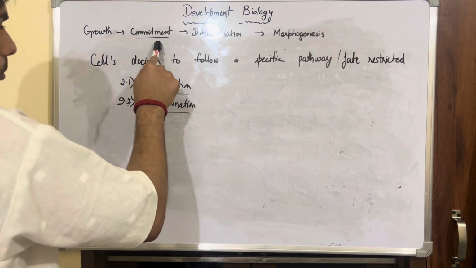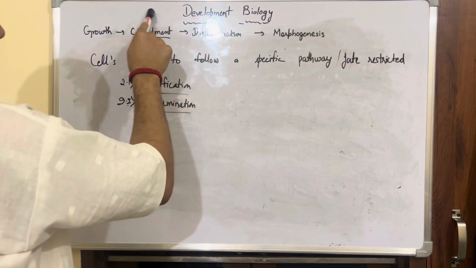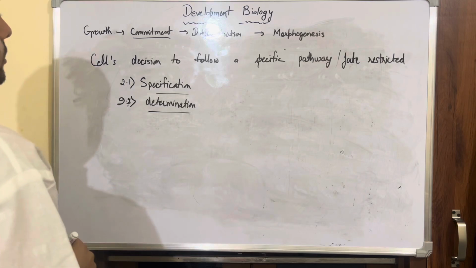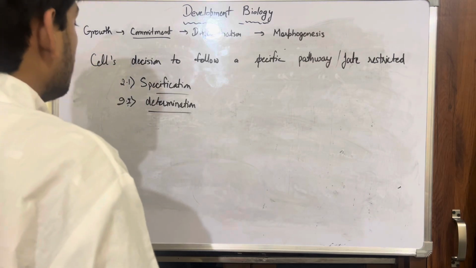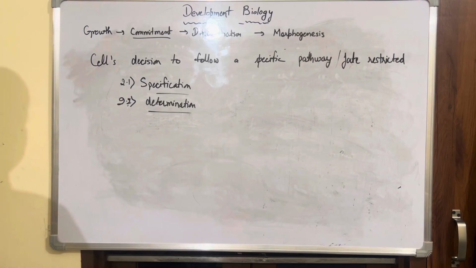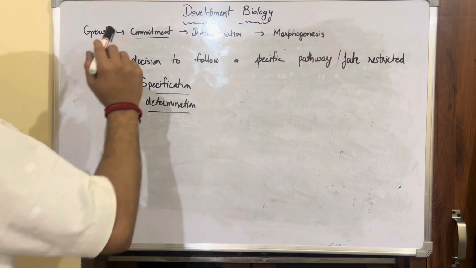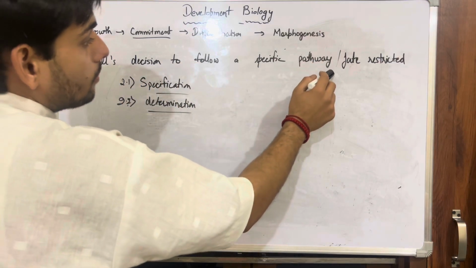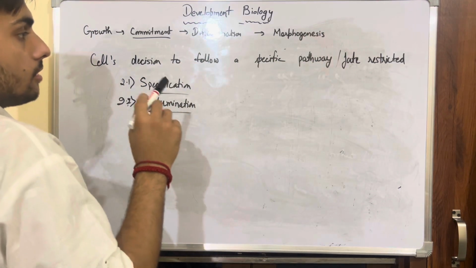which comes after your growth, that is your commitment stage. Before differentiation, the cell goes into the commitment stage, or you can say after growth, the cell goes to a commitment stage. Now, it is the stage when cells decide to follow a specific pathway, right?